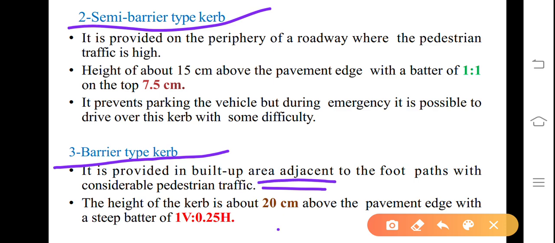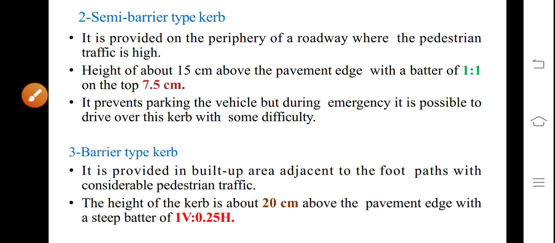The height of the curb is about 20 centimeters above the pavement edge with a steep batter of 1 vertical to 0.25 h, so that the vehicle driver is discouraged to enter onto the footpath climbing over the curb.